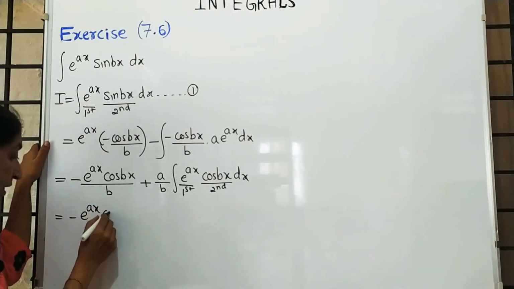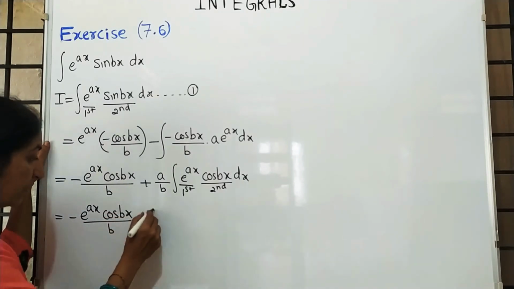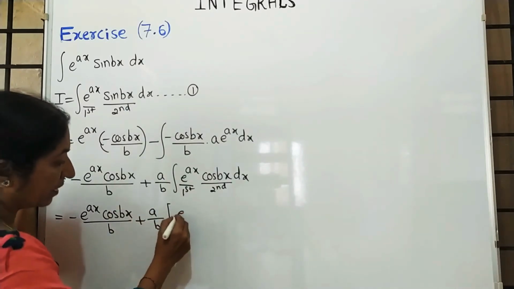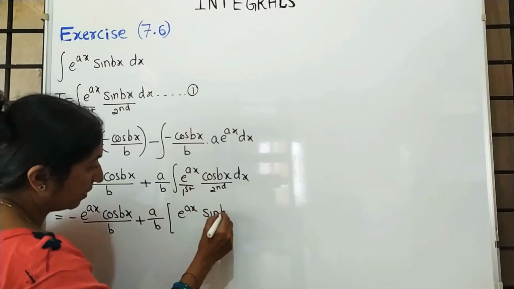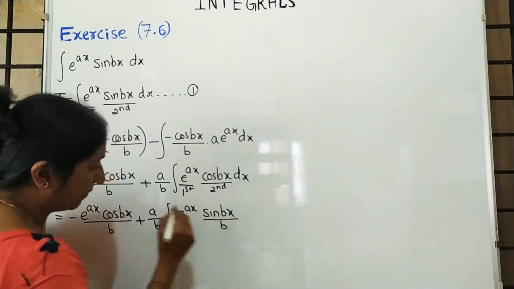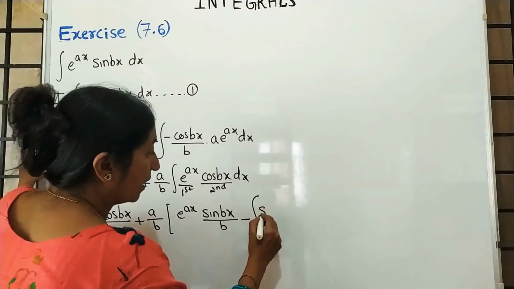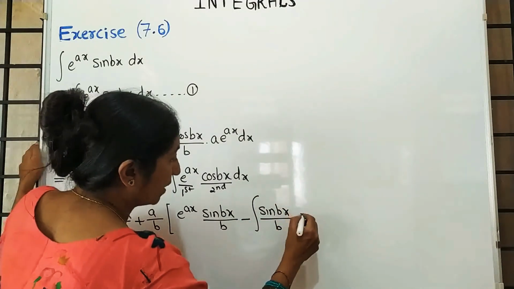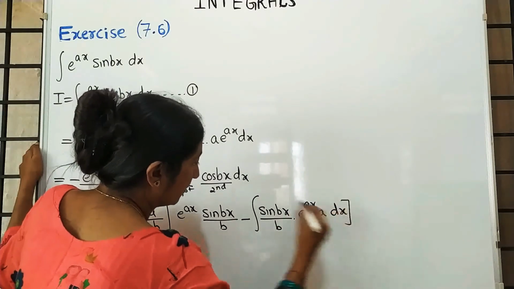Minus e raised to ax into cos bx upon b plus a by b outside in the bracket, e raised to ax as it is, integration of cos bx is sin bx upon b, minus integration of sin bx upon b, differentiation of e raised to ax is e raised to ax into a, dx.